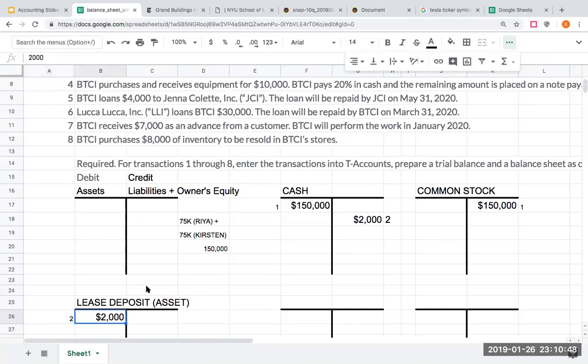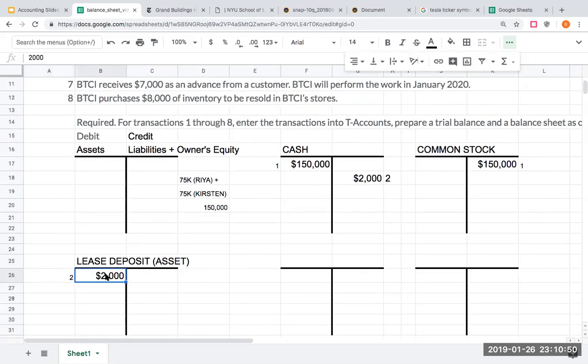Now, could you have done it where you said, I'm making a deposit, that's a debit, I'm crediting cash? That's fine. When you're first doing accounting, what I would recommend is to ask what is the impact on cash? Cash is the easiest way to see this. Remember from my prior discussion, throw out what you knew about debits and credits when it comes to cash from a banking side.